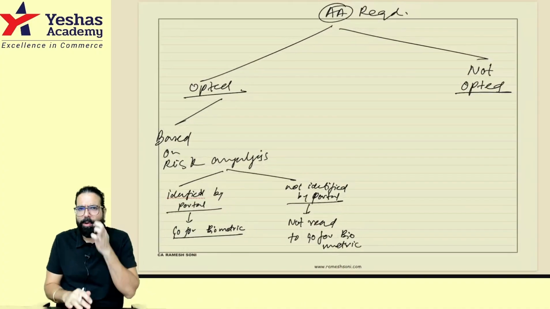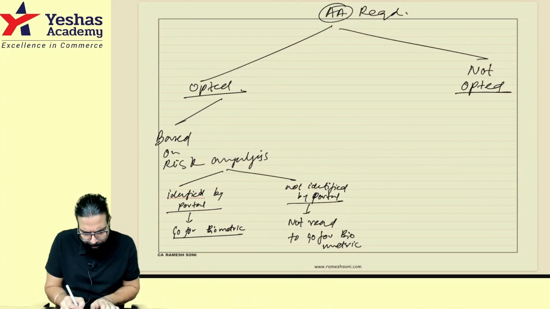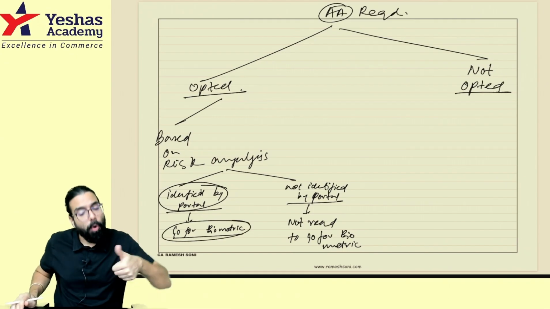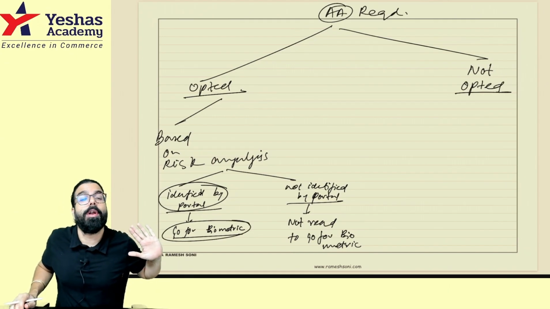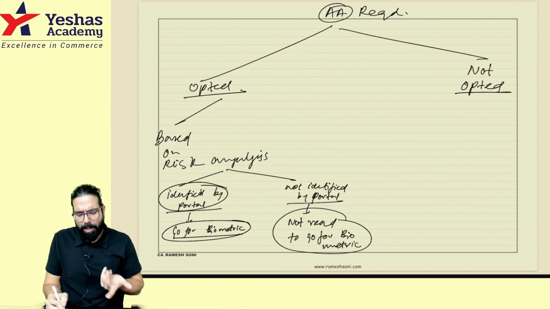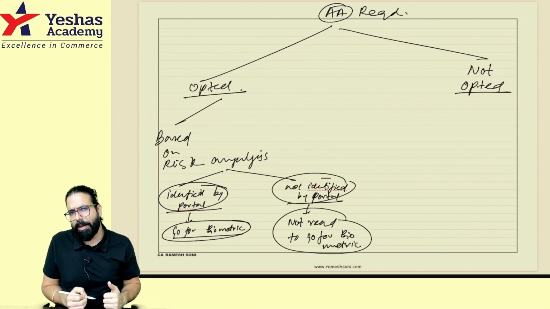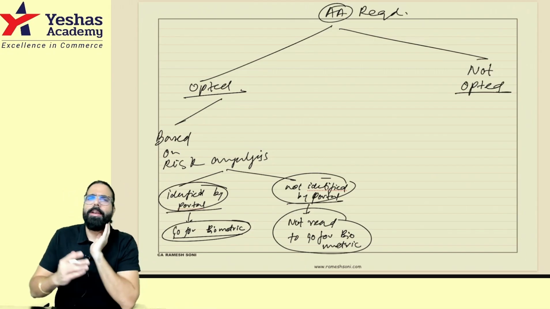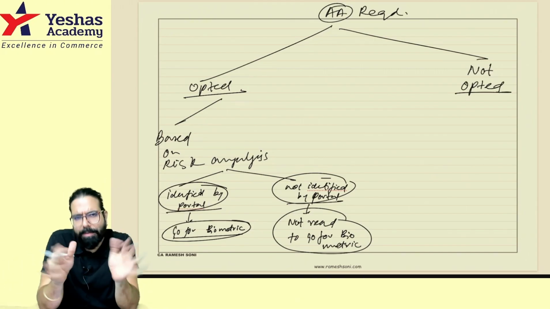But now what they are telling is that only then your application is deemed to be submitted. If you are identified by the portal, you have to go for biometric. Only once you give your biometric, they will tell your application is deemed to be submitted. If you are not identified by the portal for biometric, then you don't have to give biometric. The day you submit your application and do your Aadhaar authentication, your application is deemed to be submitted.